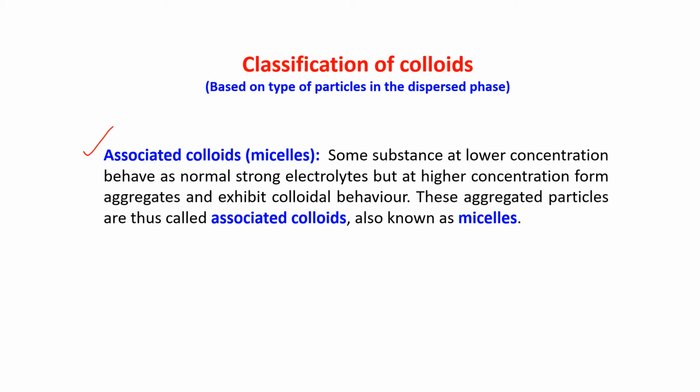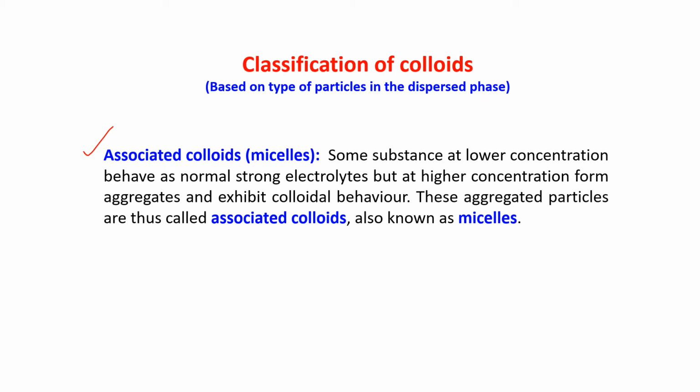Associated colloids, which are also known as micelles. Some substances at lower concentration behave as normal strong electrolytes. But at higher concentration, they form aggregates and exhibit colloidal behavior.